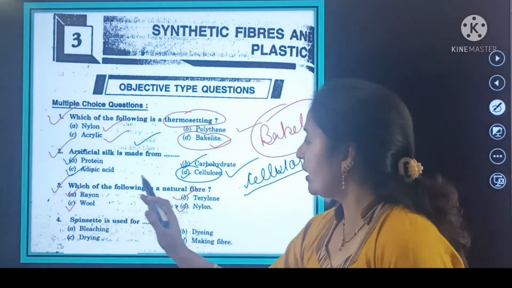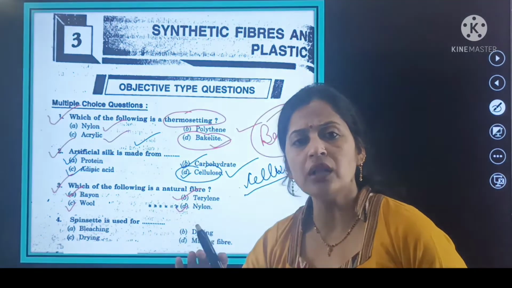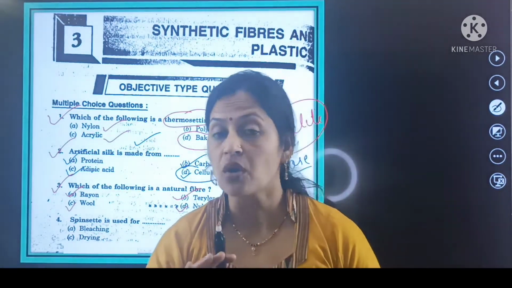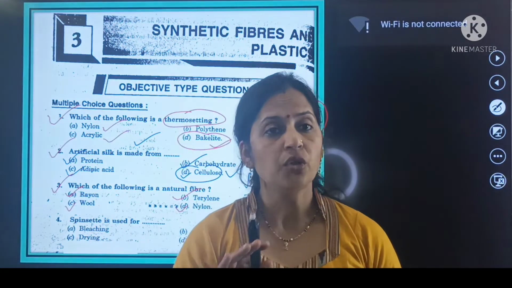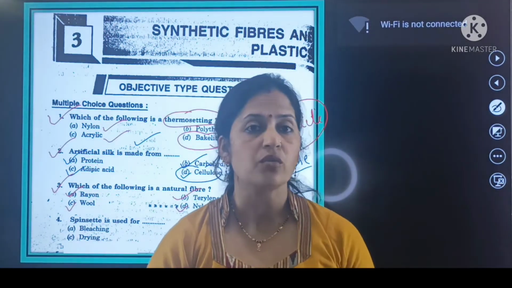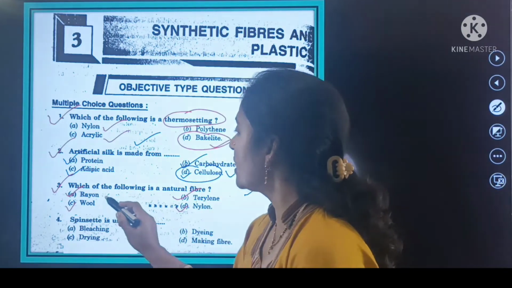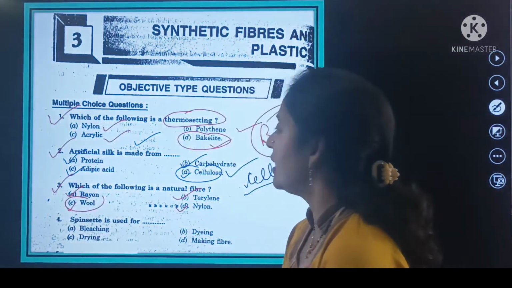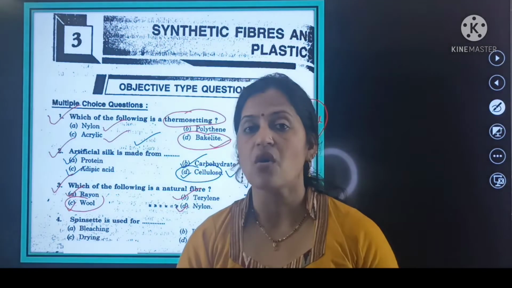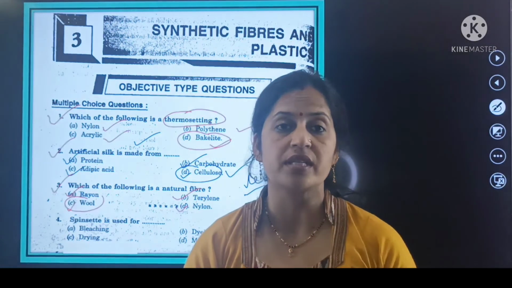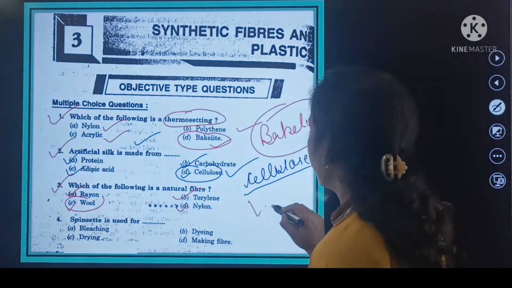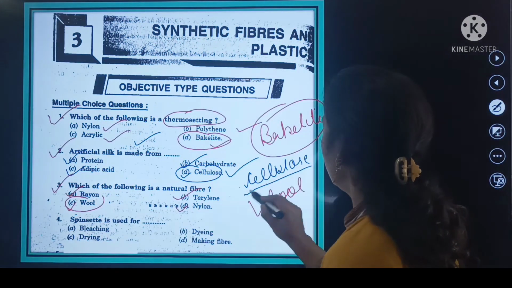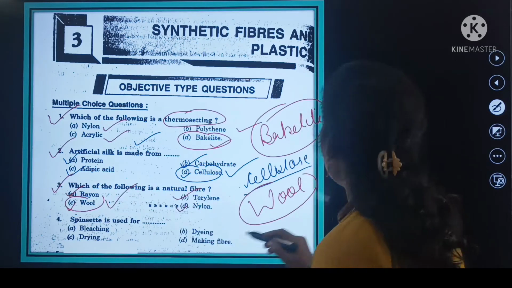Rayon, terylene, nylon, all these are synthetic fibers because they are made by human activities. Only wool is a natural fiber because it is obtained from natural resources. So here wool is the right answer.